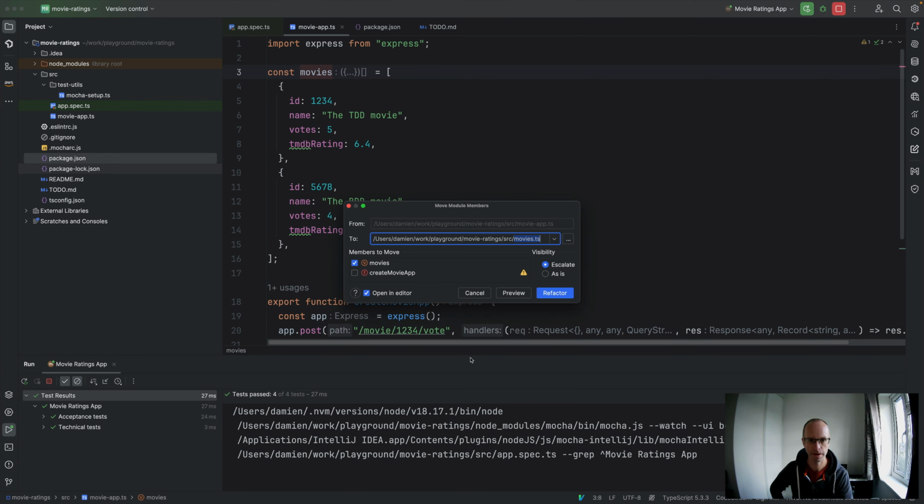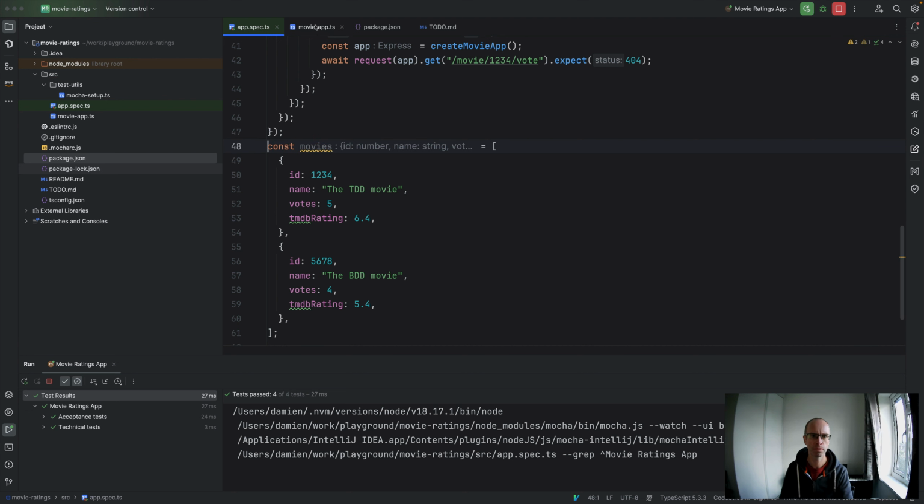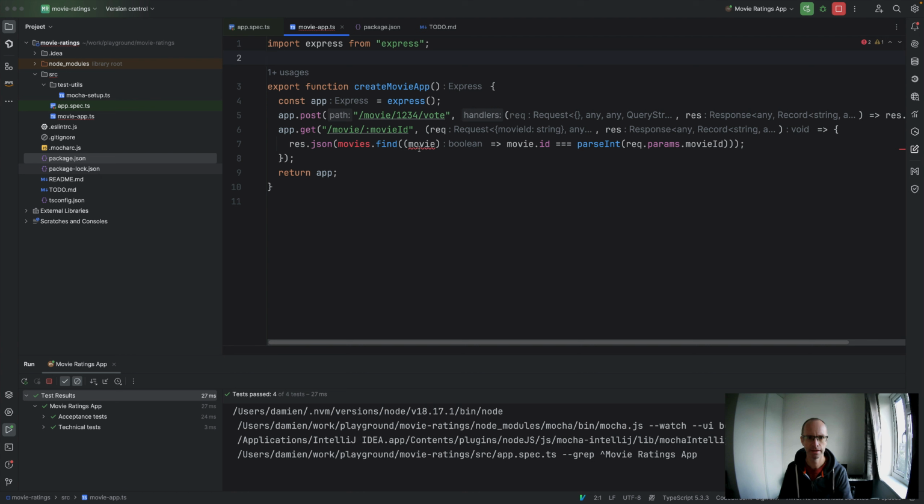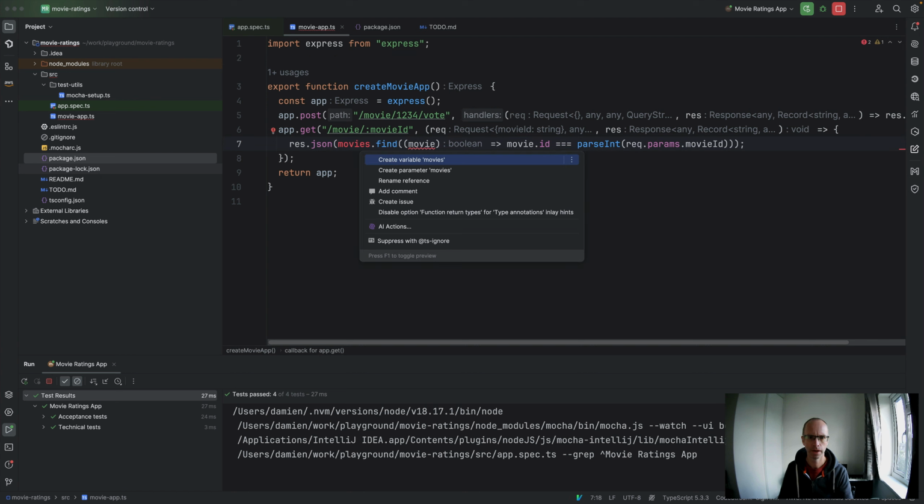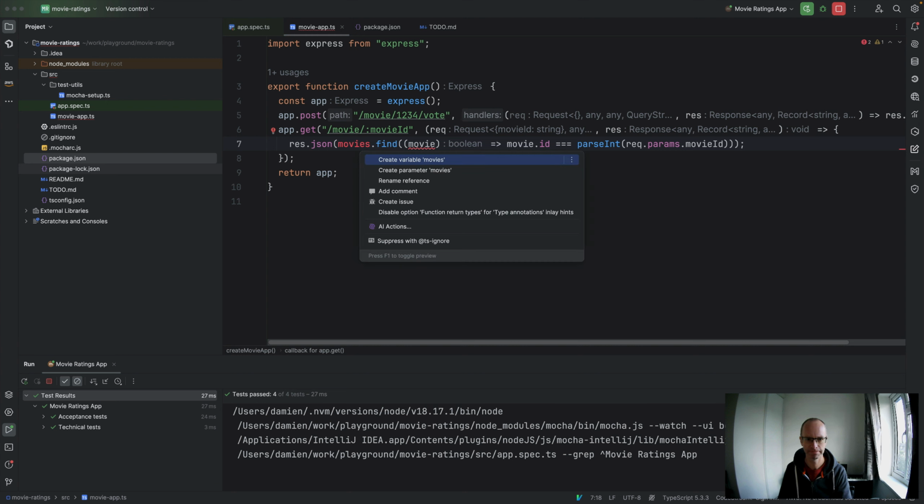If we refactor that, move that back to app.spec.ts. Refactor that. So now we're exporting that. I'm going to remove the export off that. And now there's an issue because movies doesn't exist. What I can do there is make that a parameter. No, that doesn't work. That's not what I wanted. I made it a parameter in the wrong place.